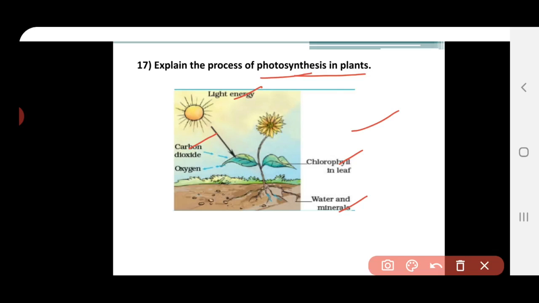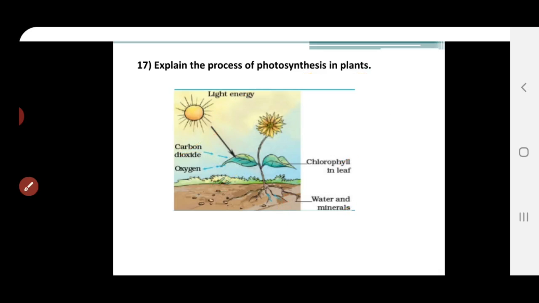Okay, so these are the raw materials. During the photosynthesis process, the chlorophyll absorbs the sunlight, and carbon dioxide comes from the atmosphere. The roots absorb water, and chlorophyll is present in the leaf. So the food is prepared in the leaf, and after the food preparation, oxygen is released out. So this is the process of photosynthesis. At last, carbohydrate is prepared and stored in the form of starch. This is about the photosynthesis process.